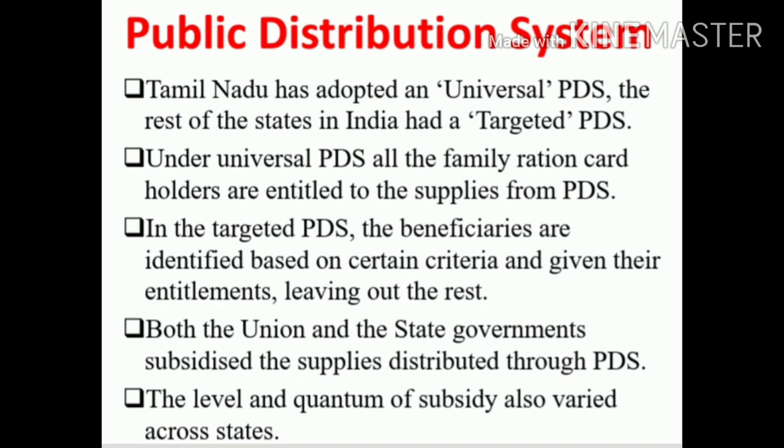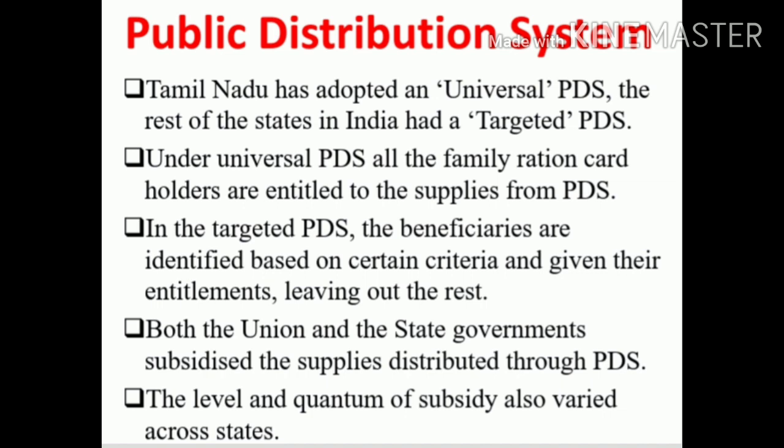Both the Union and the state governments subsidize the supplies distributed through PDS. So here, with the support of both the central government and the state government, in the public distribution system they sell the product at a subsidized rate, that is, a cheaper rate. The level and quantum of subsidy also vary across the states.